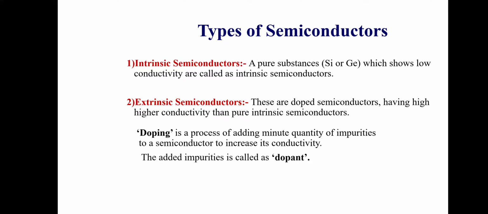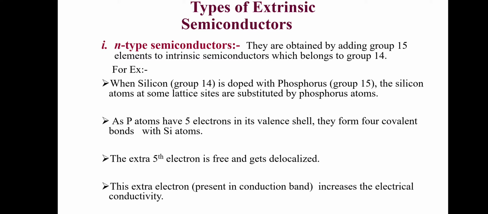As I have told you, silicon and germanium in the pure form show low conductivity. But if we dope any impurity into them, they will show higher conductivity, and these types of semiconductors are called extrinsic semiconductors. Now, what is doping? Doping is the process of adding a minute quantity of impurities to a semiconductor to increase its conductivity. Whichever material we dope into it is called a dopant. Now, these extrinsic semiconductors are classified into two: p-type semiconductor and n-type semiconductor.